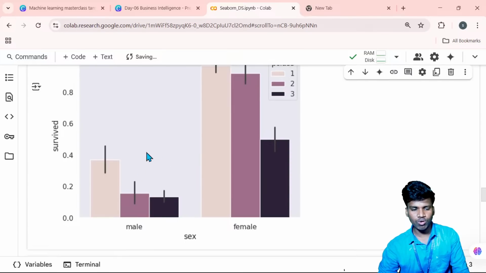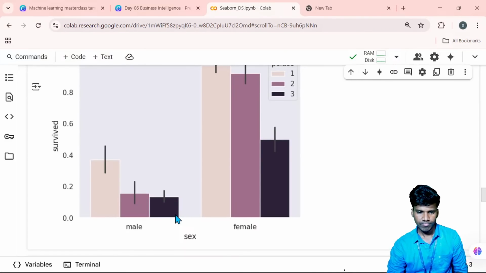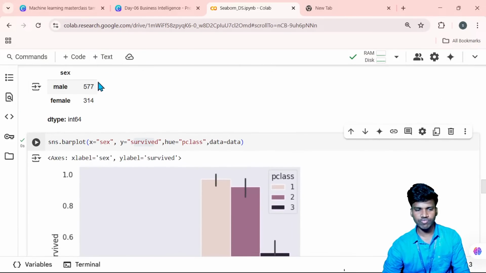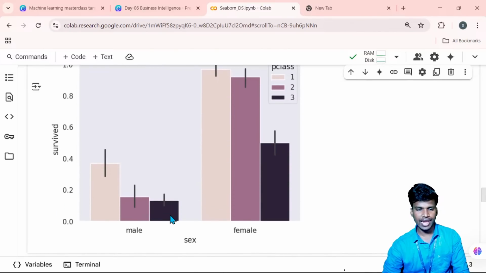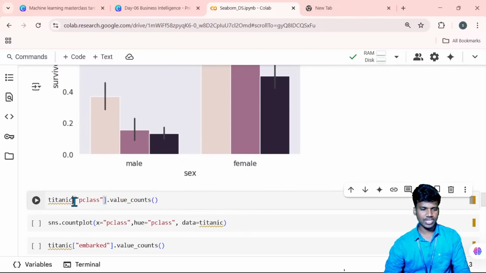So why the male survived count is very low? In the Titanic accident, most of the females were saved and most of the males died. That is the only difference. So here the overall male count is 577, but the survived people are comparatively very few. Okay now, the same goes for passenger class also.